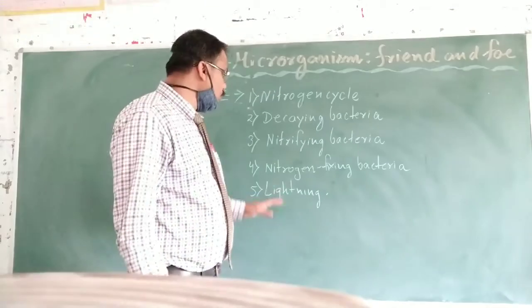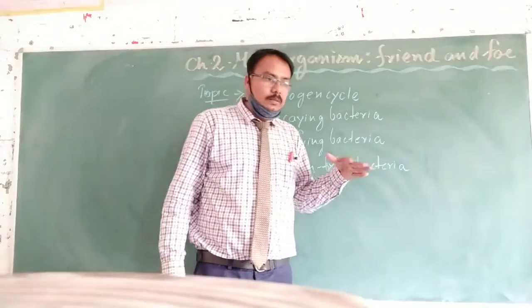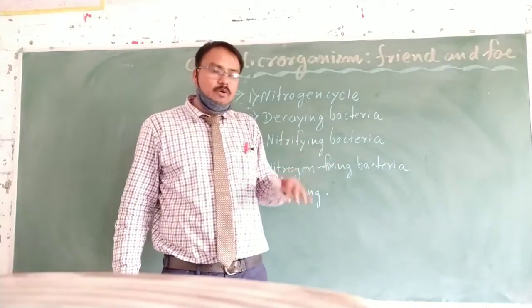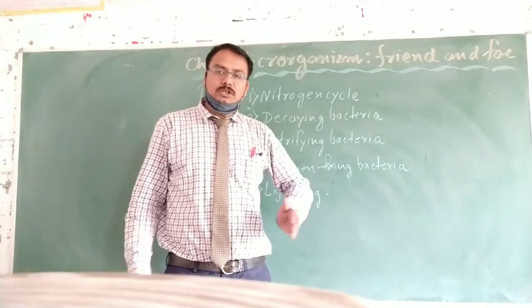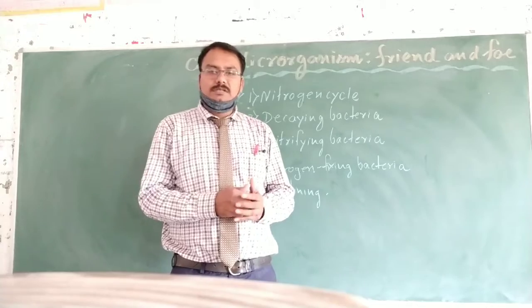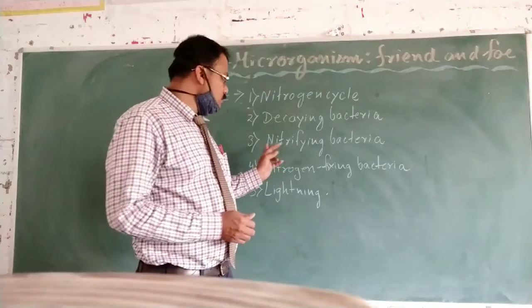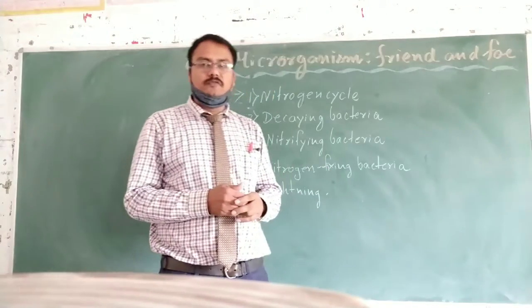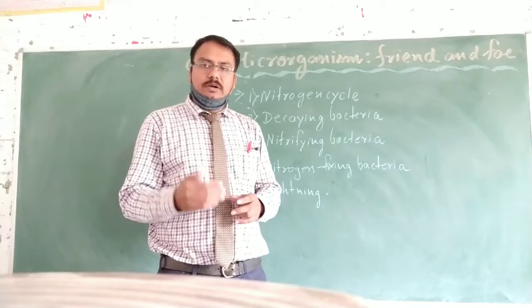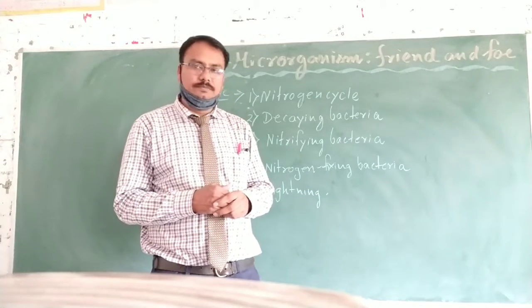Next I have explained the nitrifying bacteria, which convert the ammonia released from dead and decomposing organisms into nitrate. Such bacteria are called nitrifying bacteria, and the conversion of ammonia into nitrate is called nitrification.